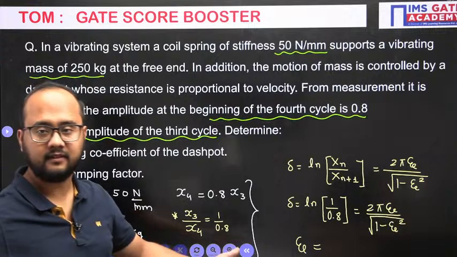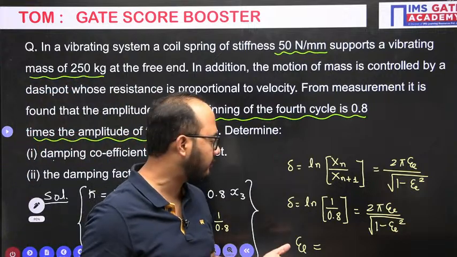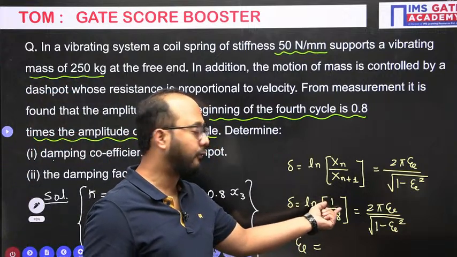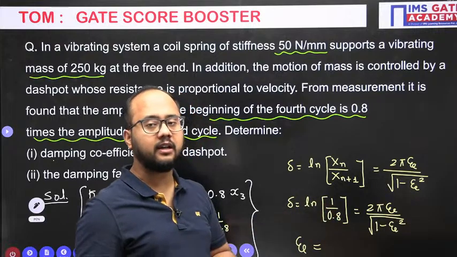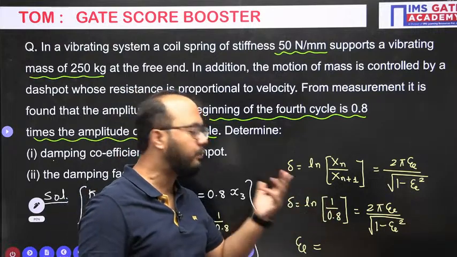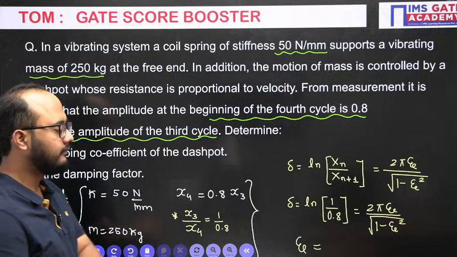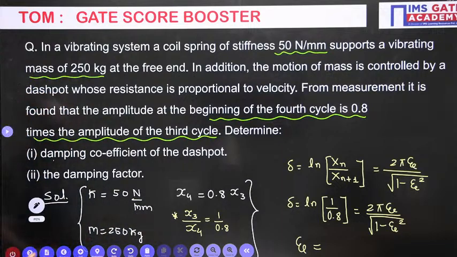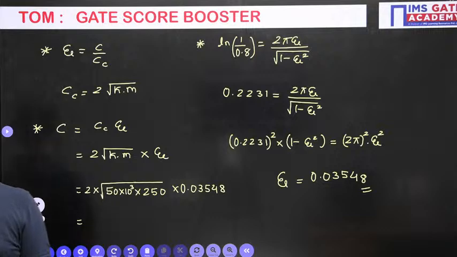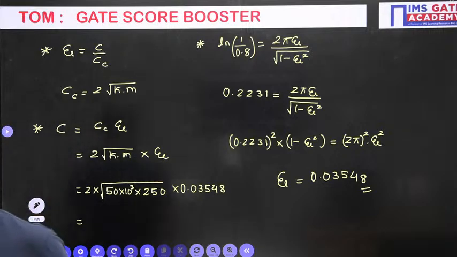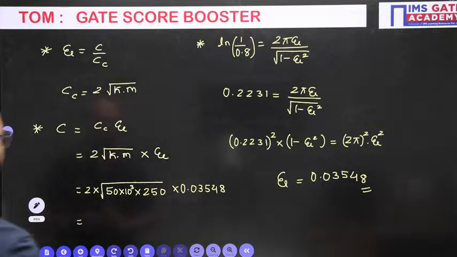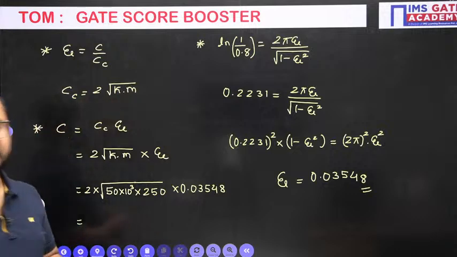So that's what we usually do, small mistakes. If you write ln 0.8, you will get the wrong answer. It should be ln 1 by 0.8. Okay, so finally damping coefficient. You did not take ln, so okay, that's a small mistake, but again, be careful about these things.